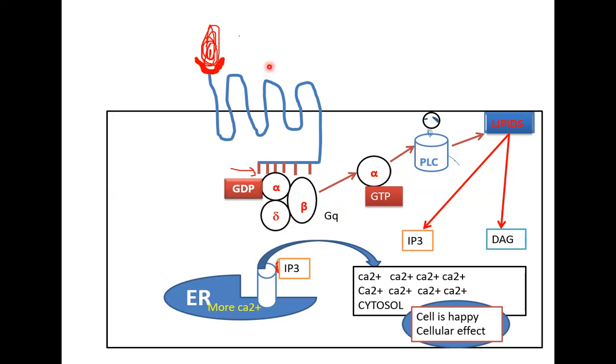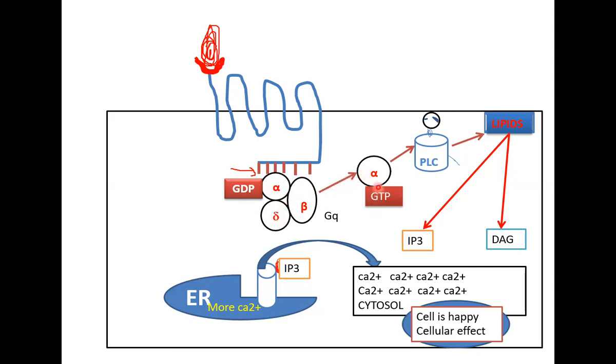So note, the ligand binds here and activates the effector domain. This is the inactive state, alpha GDP. The effector domain stimulates the G protein, the GDP will be converted to GTP, and the alpha will detach from the beta and gamma subunits. So now I have here my alpha GTP.